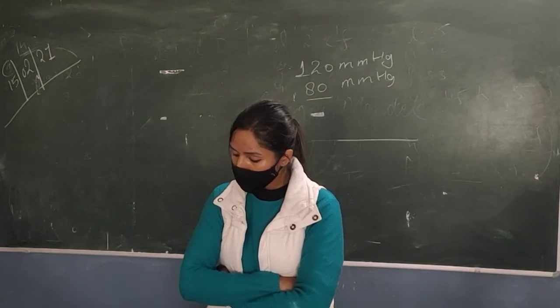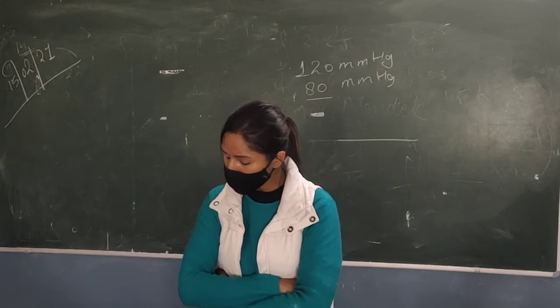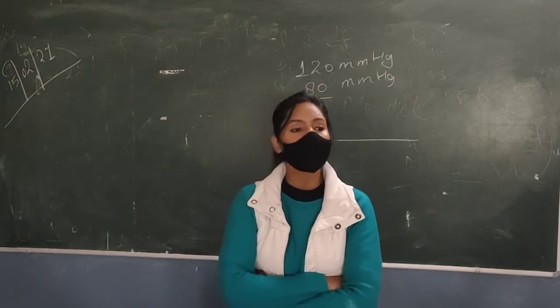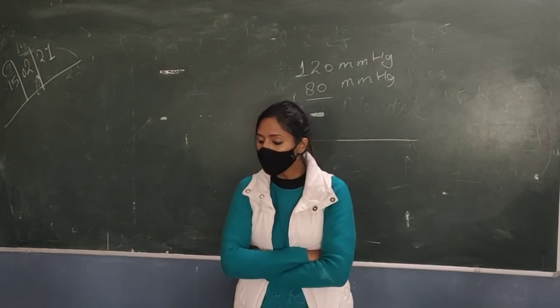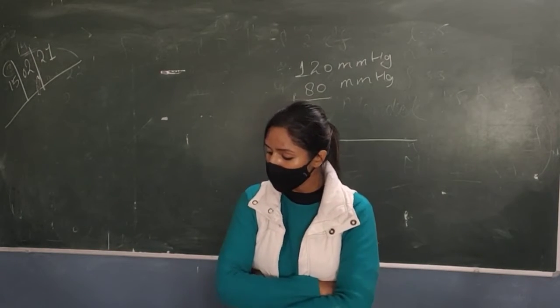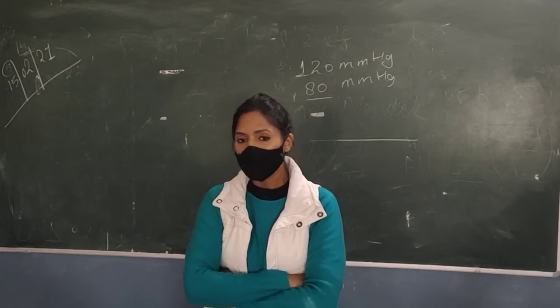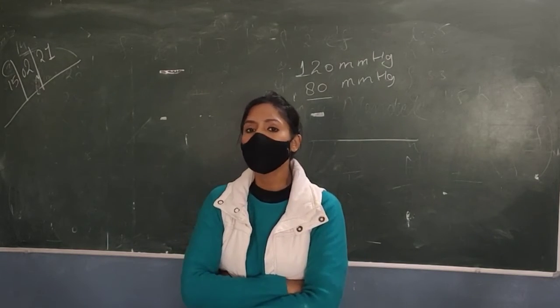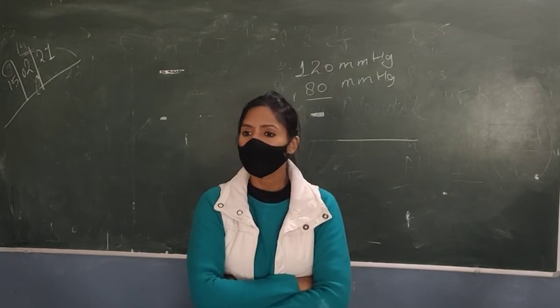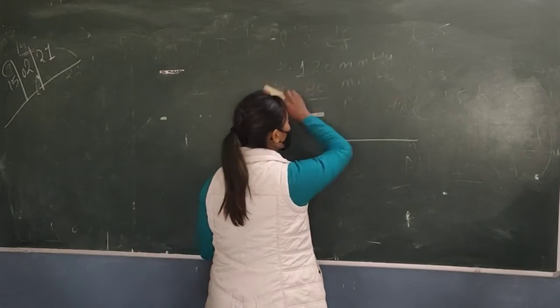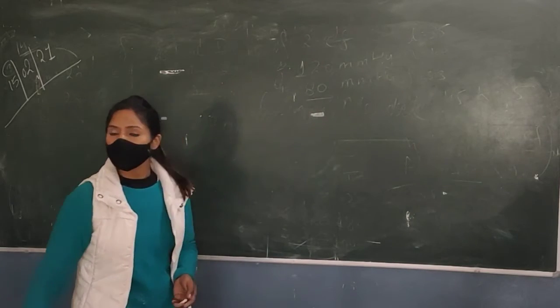Now, next question is about the atomic radius. It's a true or false statement: the atomic radius of an element decreases when we move from left to right in a period. So when we move from left to right in a period in the periodic table, atomic size decreases.